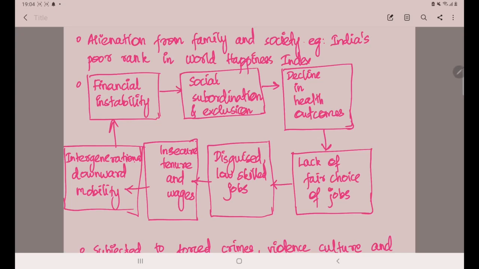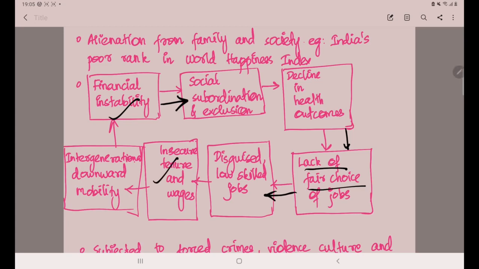So financial instability is actually leading to social subordination and exclusion. Due to financial crunch, the person will be excluded. Then due to exclusion, there is a decline in health outcomes, because the psychological and mental health will be affected, and the confidence level will go down, and obviously the person will be in a situation to take up any job. So lack of fair choice is there. So this will lead to disguised and low skilled jobs.